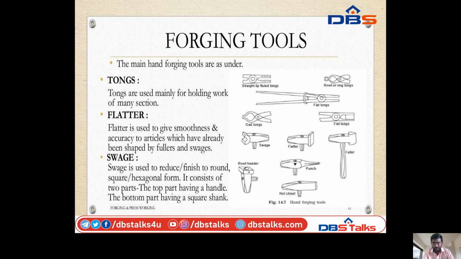We can see the figure of hand forging tools: hard chisel, punch, swage, rivet head, flat tongs, rivet or ring tongs, straight leg. We can discuss them one by one.